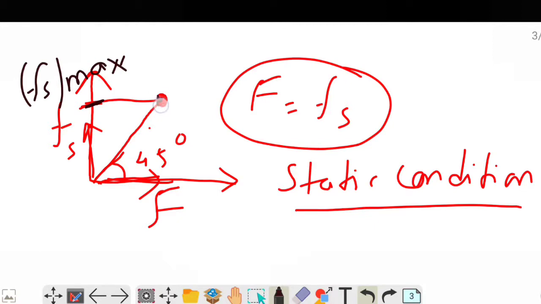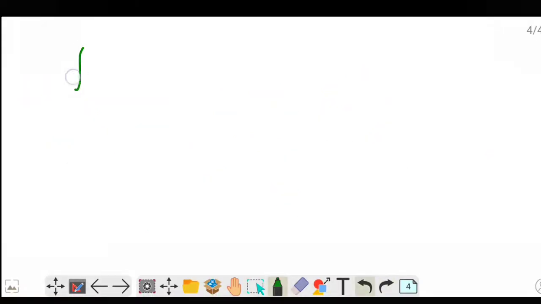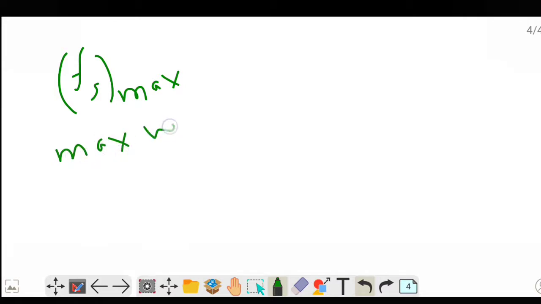Till this point, the object will remain in static condition. This maximum value of static friction is also called the limiting value.